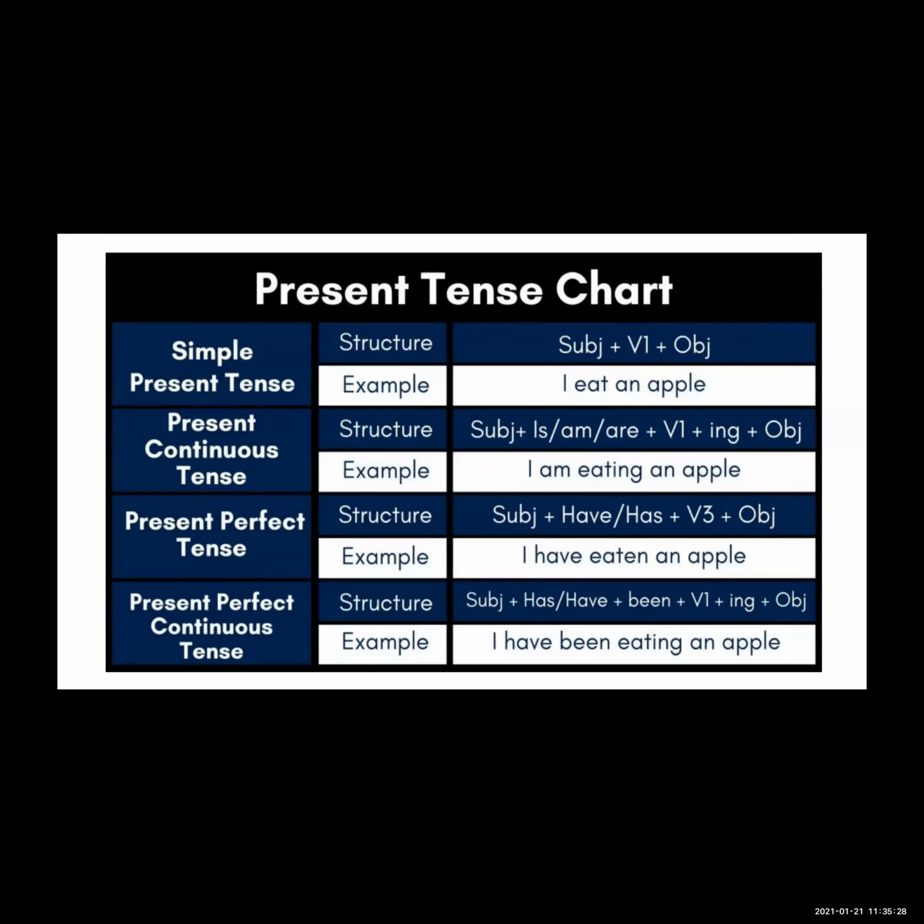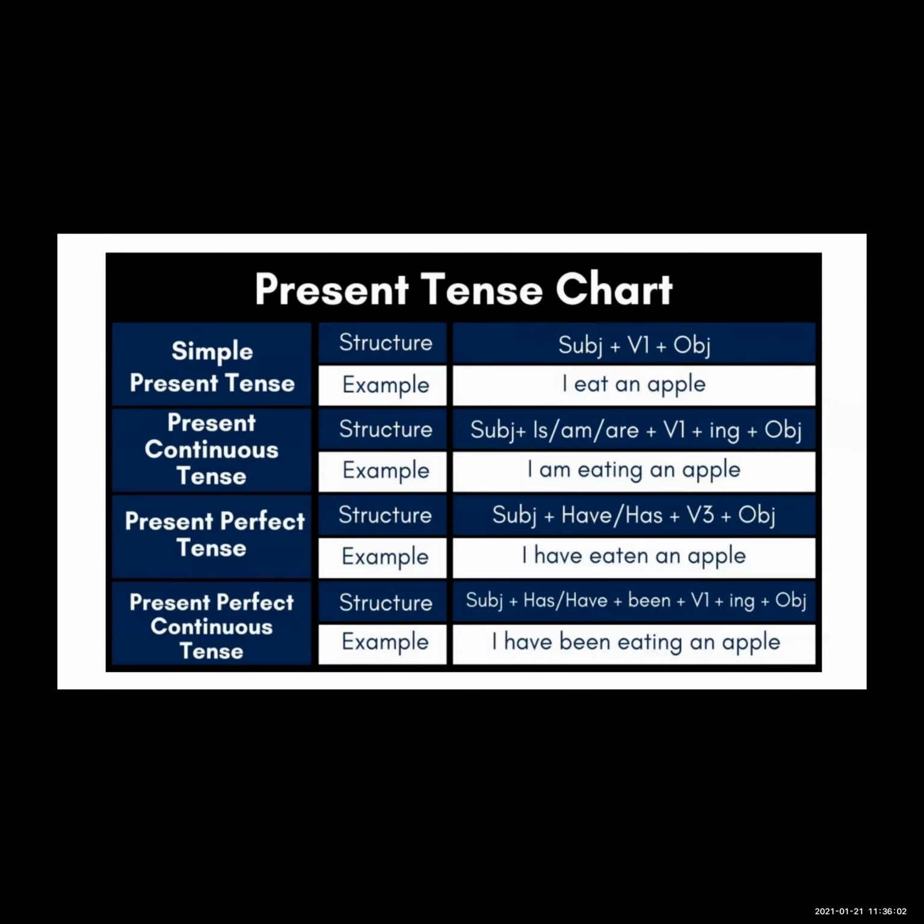If we have to talk about our daily routine, we say: I wake up, I go for a walk. When you have to tell about daily routine or daily work, you use simple present tense. So we use it to show an action taking place now or regularly, or a general truth or fact.